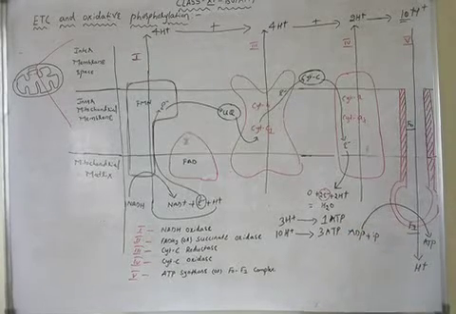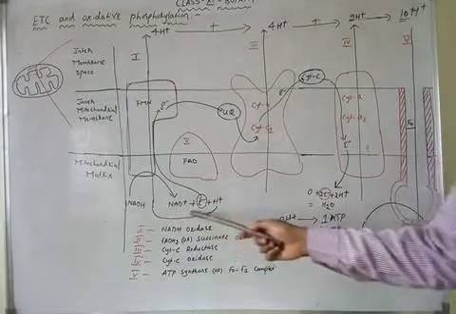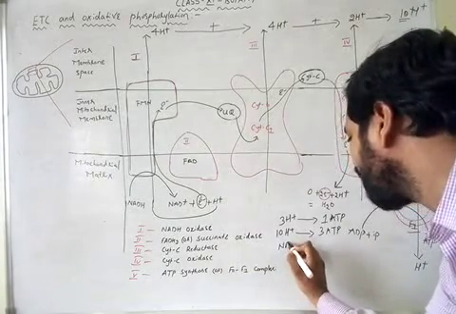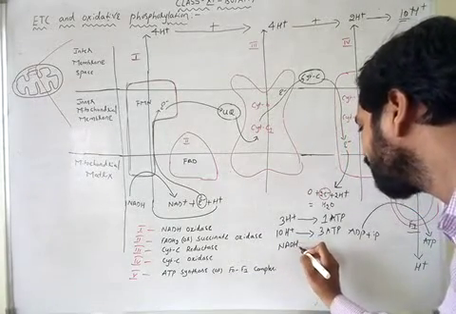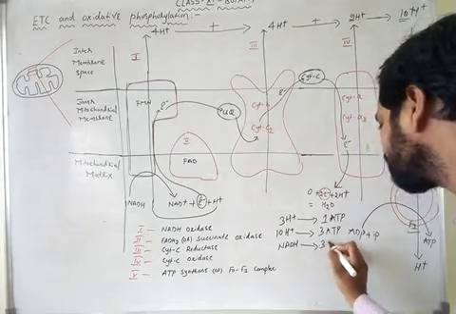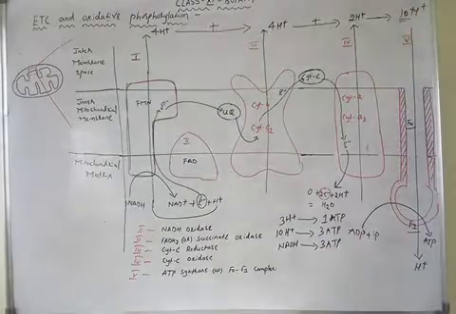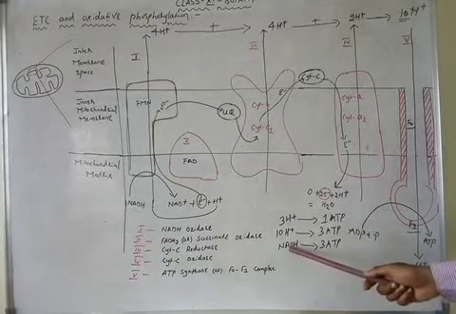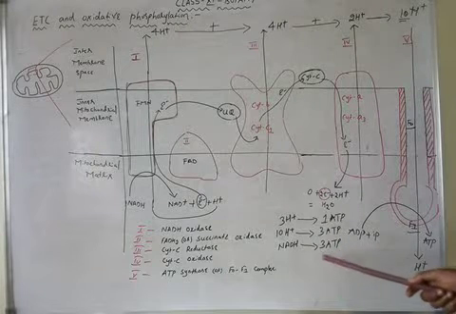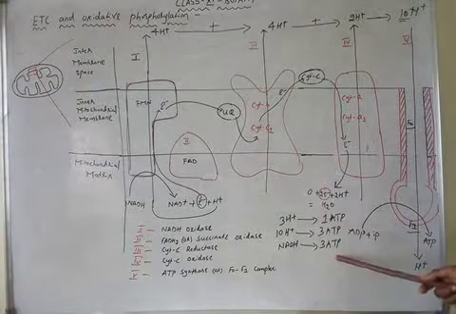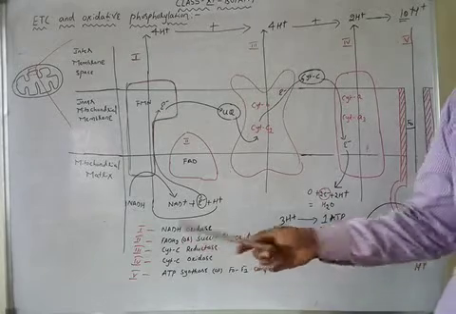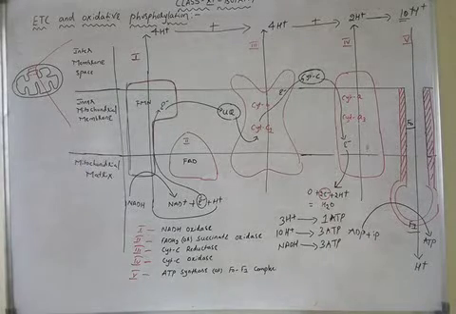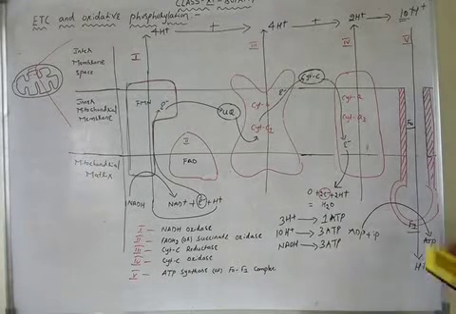That means from the oxidation of one molecule of NADH, there is an accumulation of 10 protons. That means when one NADH undergoes oxidation, it results in the synthesis of 3 ATP. So, from the oxidation of one molecule of NADH, there is a synthesis of 3 ATP. Let us see about the oxidation of FADH2.